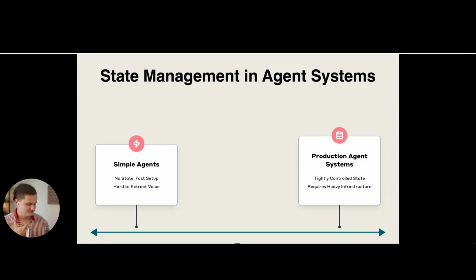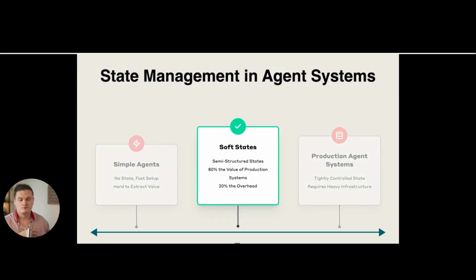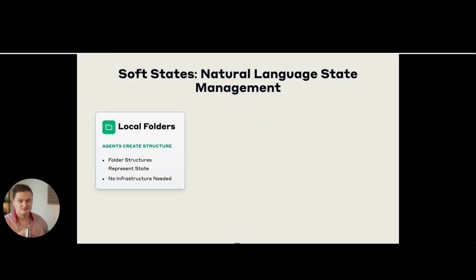And this then leads us to this middle ground where I'm going to introduce something called soft states, which are these semi-structured states that are able to provide 80% of the value with around 20% of the overhead. And the idea behind this is that these local states are something we set up with a folder structure, and we allow Claude Code to then read and write to these state files. You can think of this as almost a semi-structured scratchpad file that it's able to write to. You then say set up a folder structure.